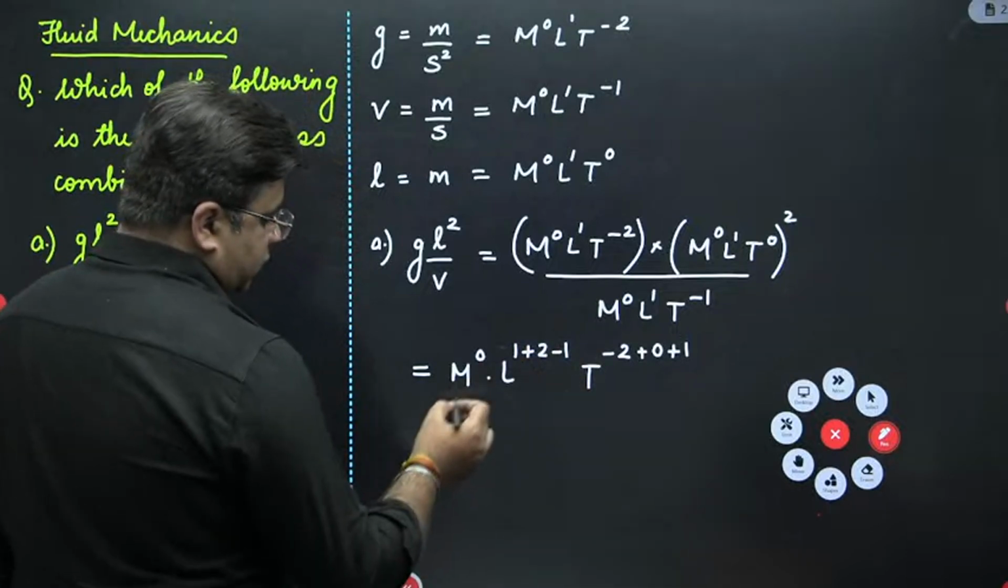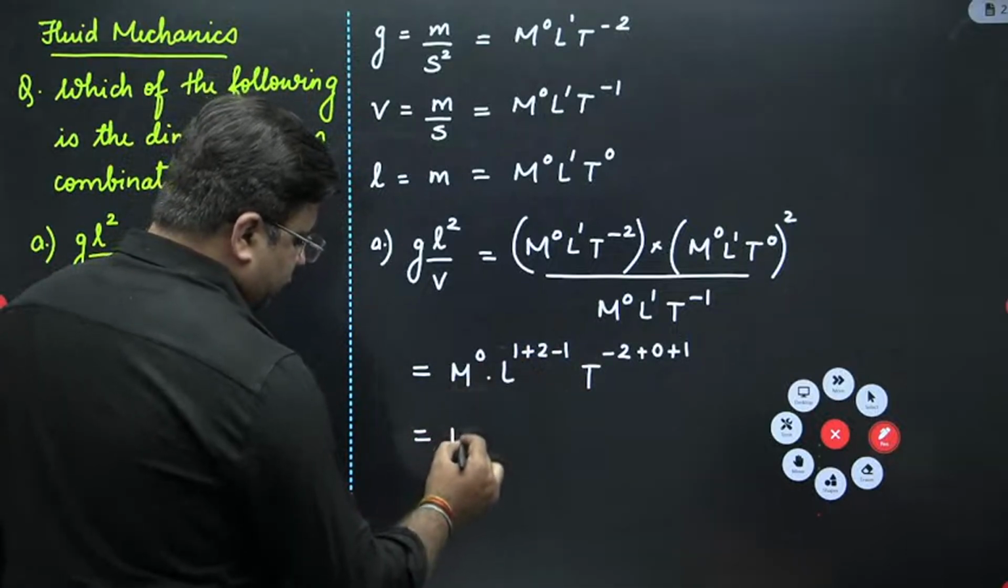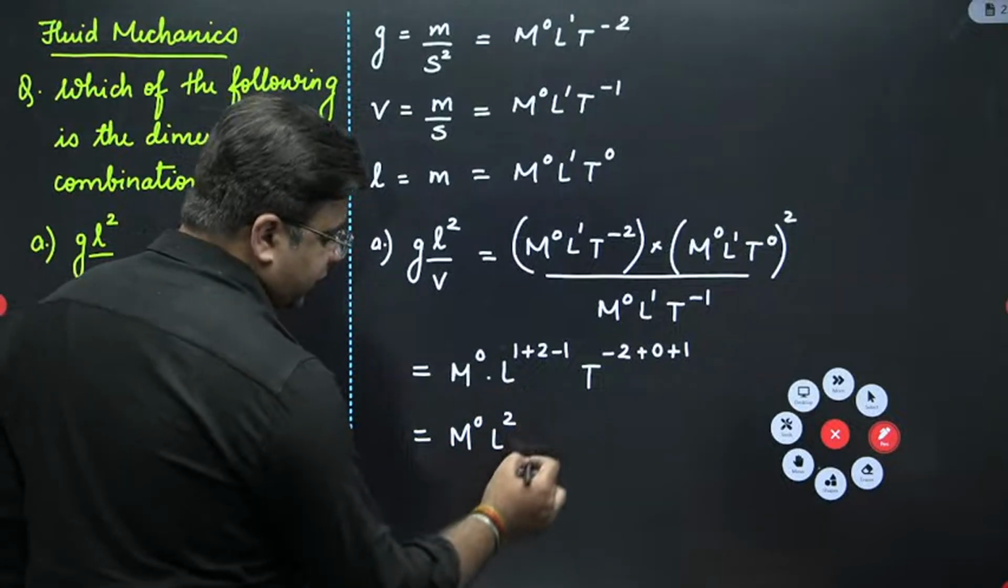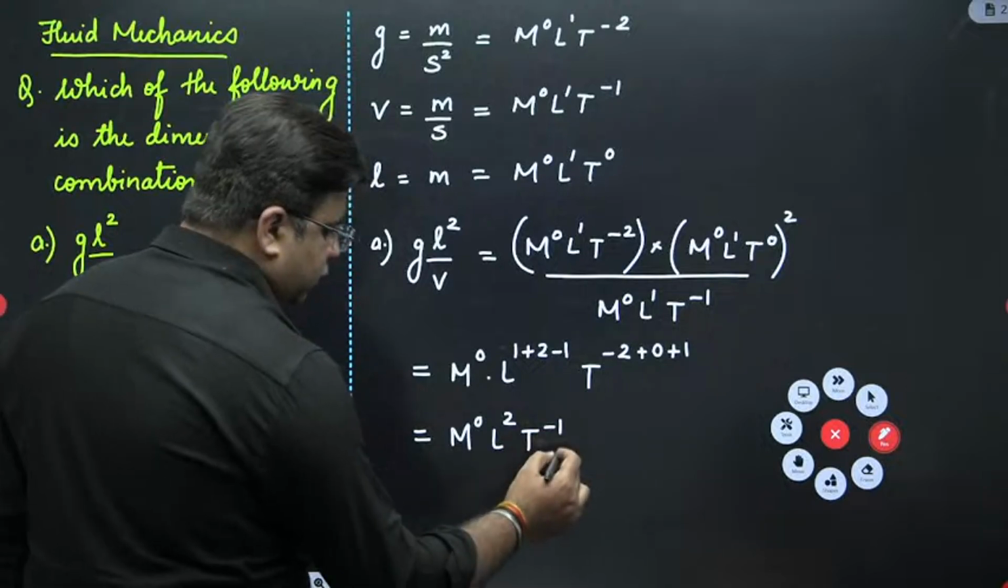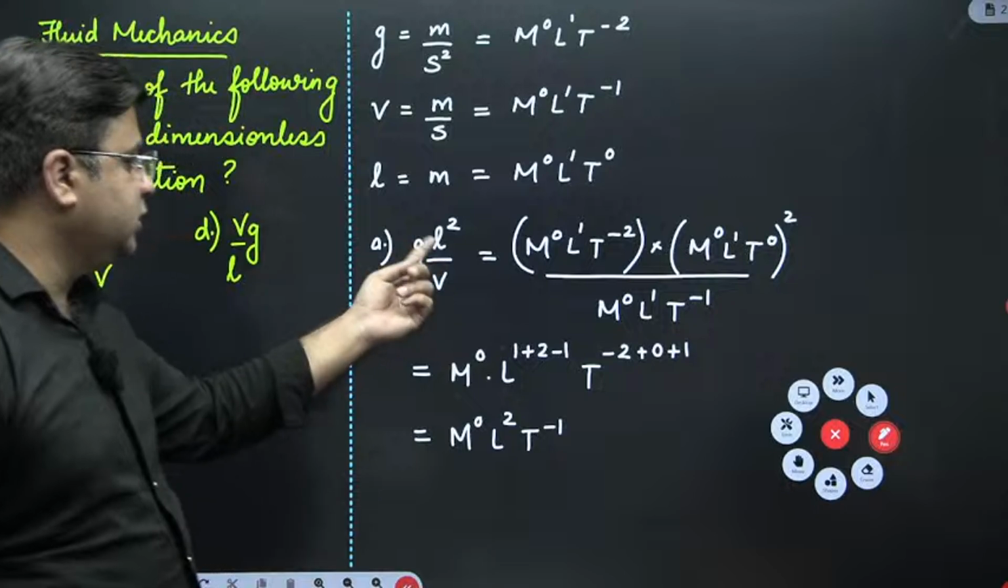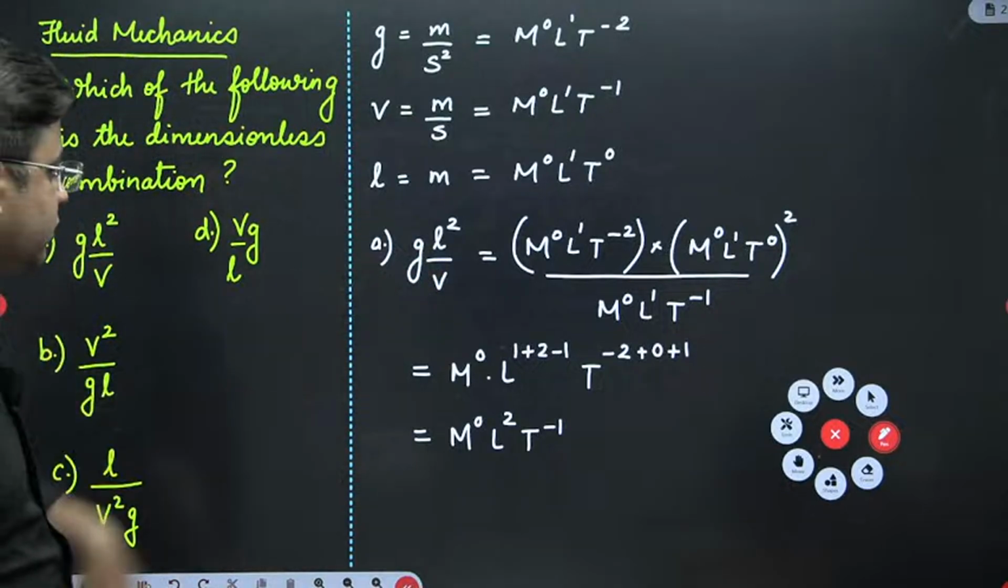Fine. So this is equal to M raised to the power 0, then you have L raised to the power 2, then T raised to the power minus 1. So it is not a dimensionless quantity. There are certain dimensions for this expression, GL square upon V. Okay, so this is incorrect.